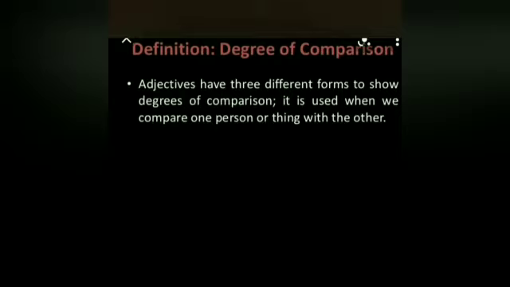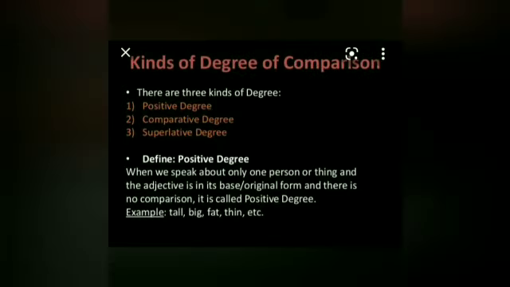Let us see what that is. Adjectives have three different forms to show degrees of comparison. It is used when we compare one person or thing with the other. Degrees of comparison means just comparing one person or thing with the other one. Now let us see one by one. Three degrees I already told you: positive degree, comparative degree, superlative degree.